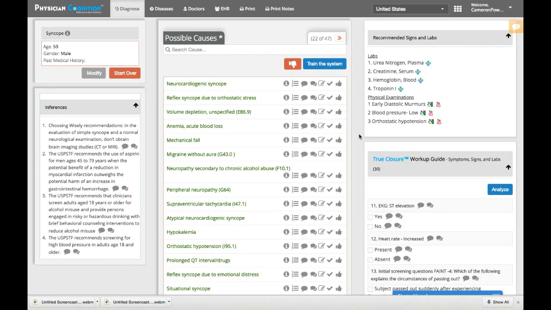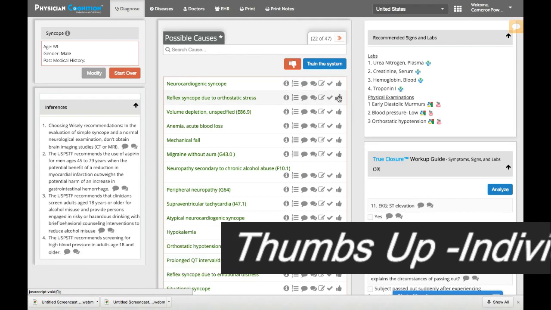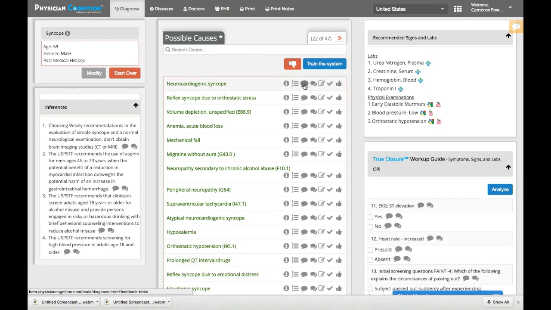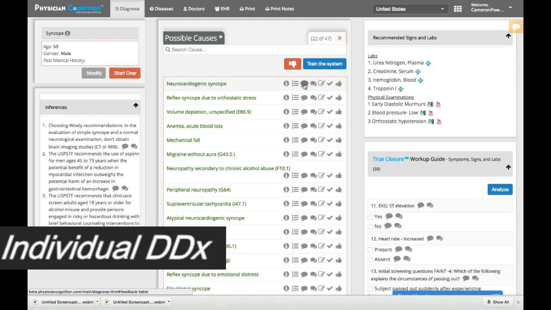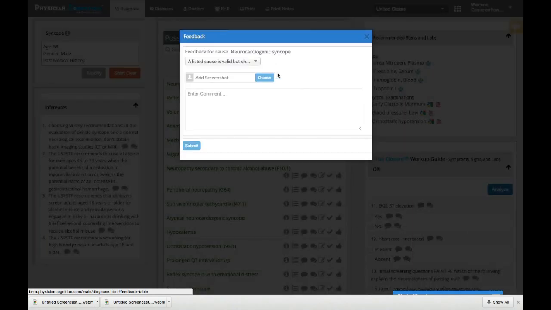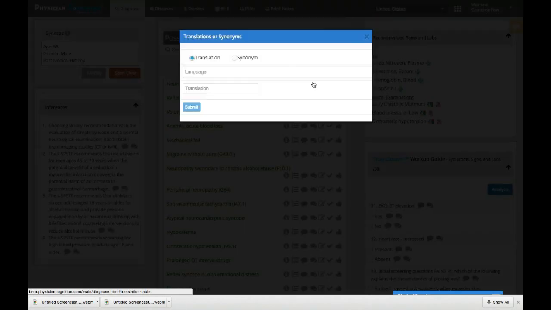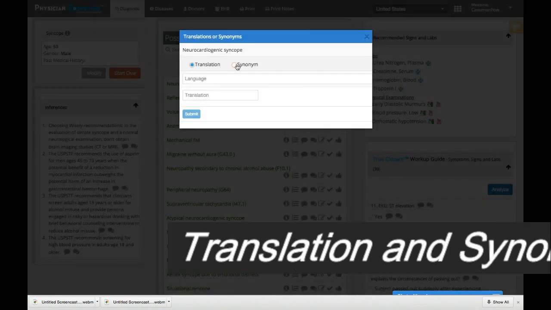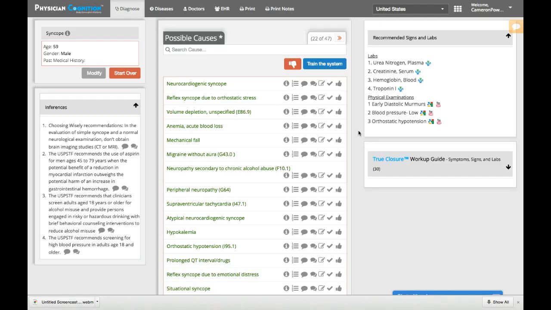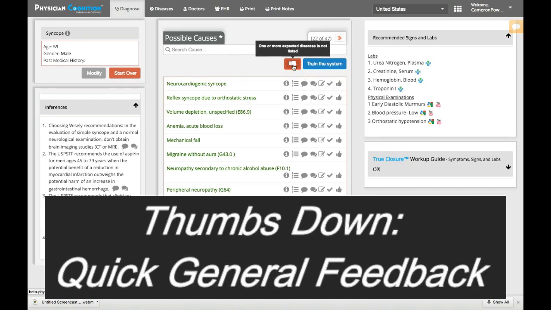There are a number of ways to give us feedback that will help us to educate the system. One of them is simply differential by differential. You can click a thumbs up sign. You can also provide us with more detailed feedback by clicking this, and you can choose items here. That applies to the particular differential. You can give us translation or synonym for the term. If anything about the differential seemed inaccurate to you, but you don't have much time, you can click on this thumbs down button just to let us know that there is an issue.